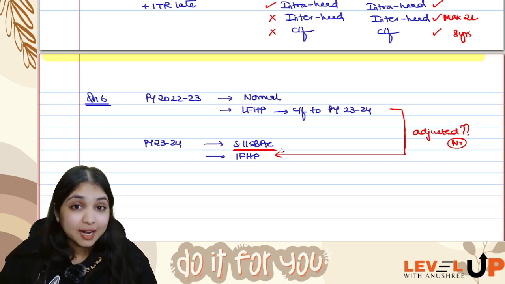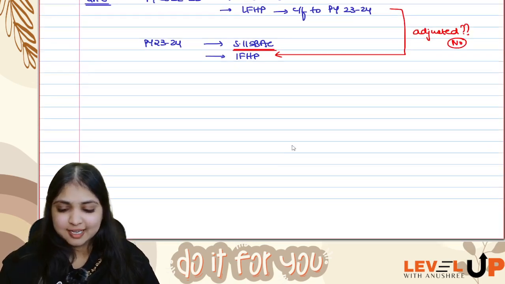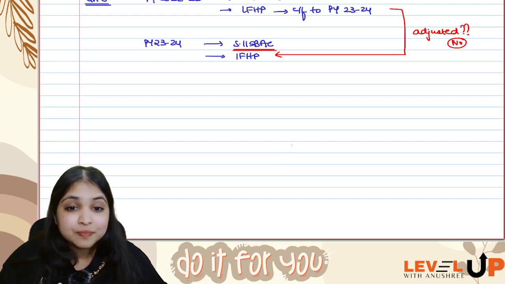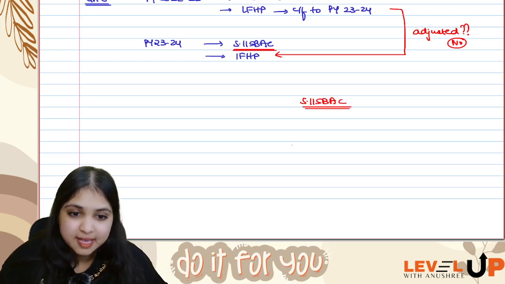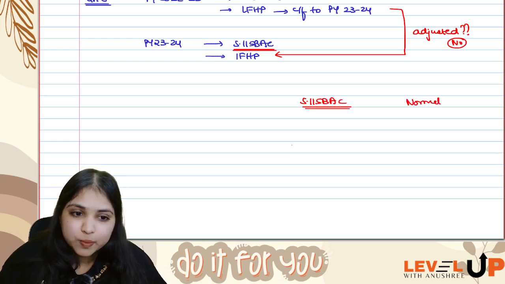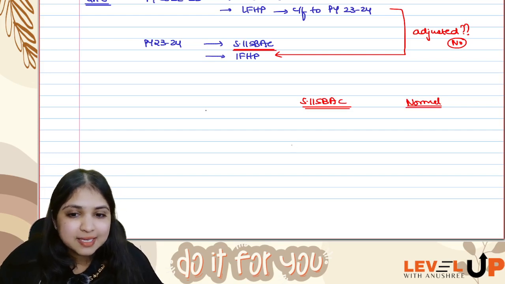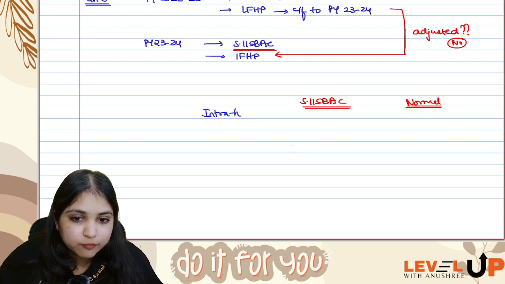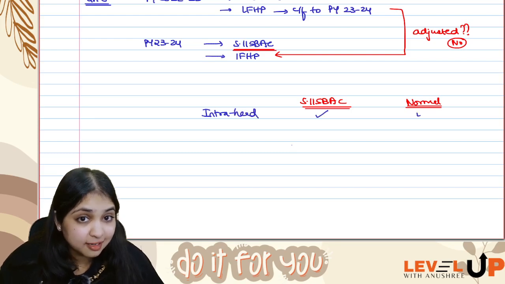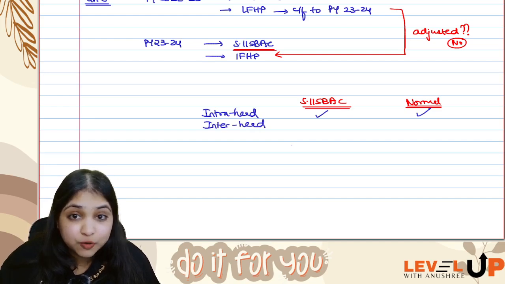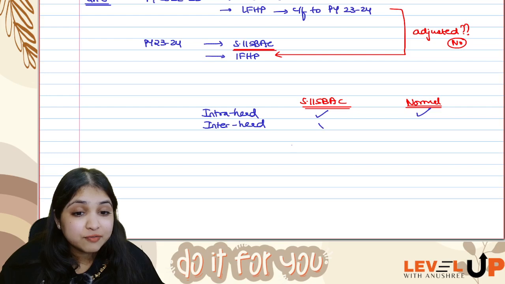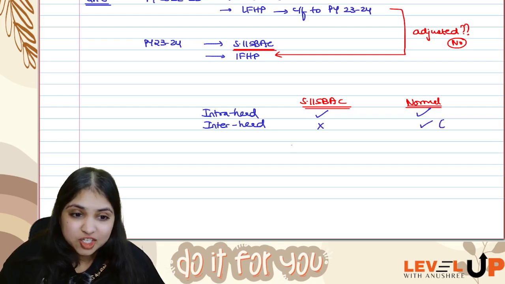So to conclude the entire discussion, I'll give you one simple summary. First column, what if assessee is following 115BAC? Second column, what if assessee is following the normal regime? Can my assessee do intra-head adjustment of loss from house property? Yes, under both, without any limit. Can assessee do inter-head adjustment of loss from house property under 115BAC? No. Under normal regime, yes, but maximum only 2 lakhs.